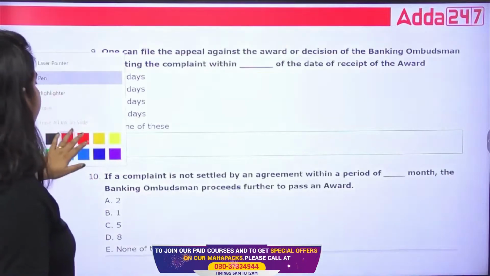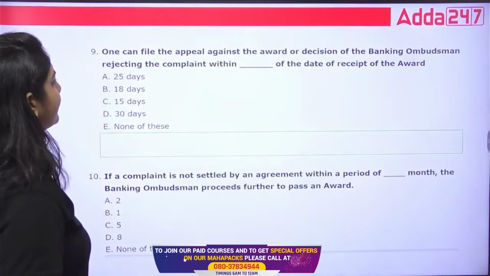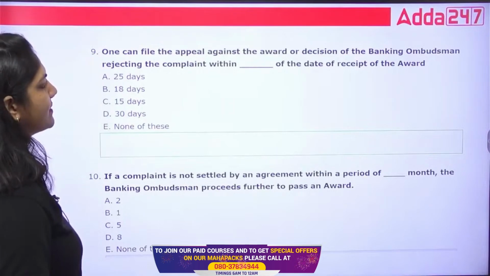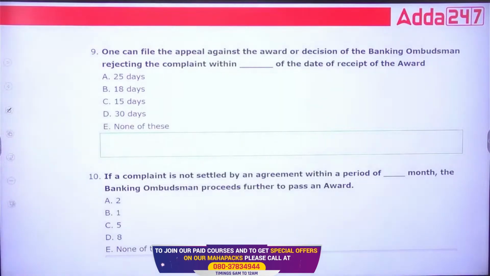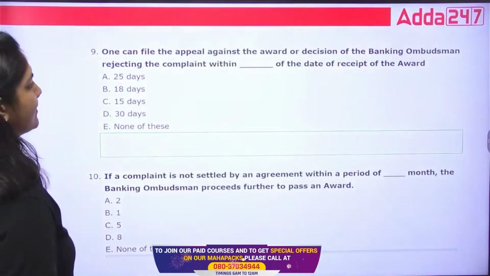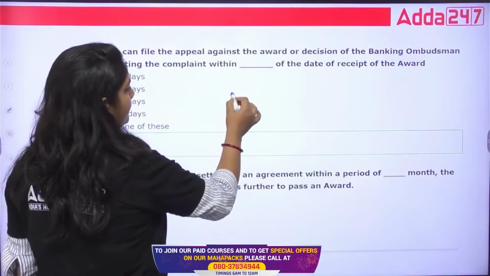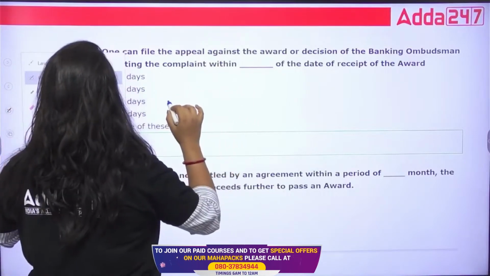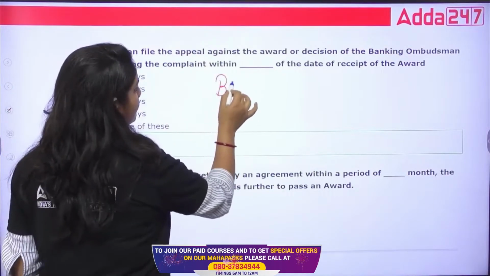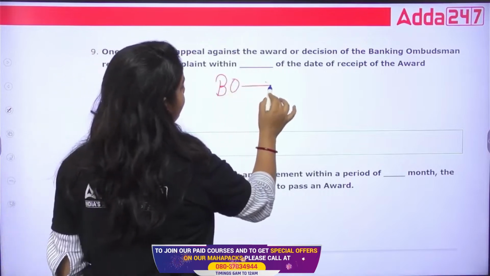9th question is, one can file an appeal against the award or decision of the banking ombudsman rejecting the complaint within dash from the receipt of the award. Tell me, class. Suppose this is the banking ombudsman. They have given the award.